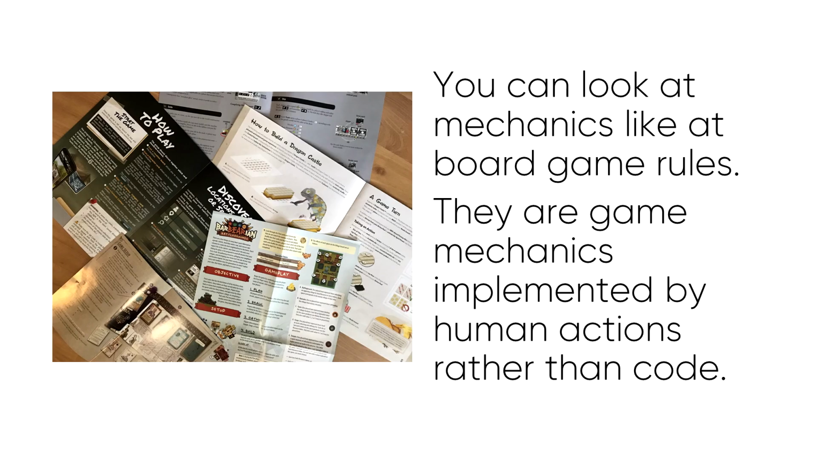A good way to look at mechanics is through the lens of board game rules. If it is your turn, throw 2 dice. After you throw the dice, take the amount of cards equal to the result of the throw. While it is your turn, you can discard any single card from your hand. Board game rules are mechanics where actions are implemented by us rather than a computer.